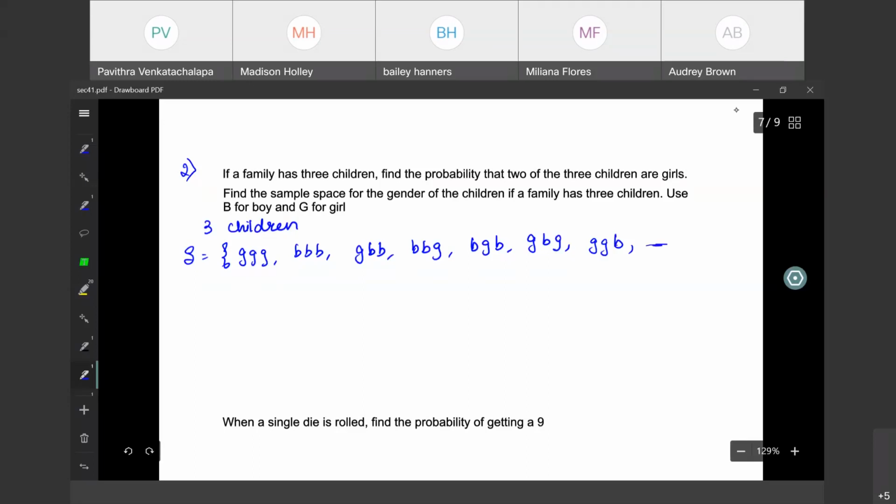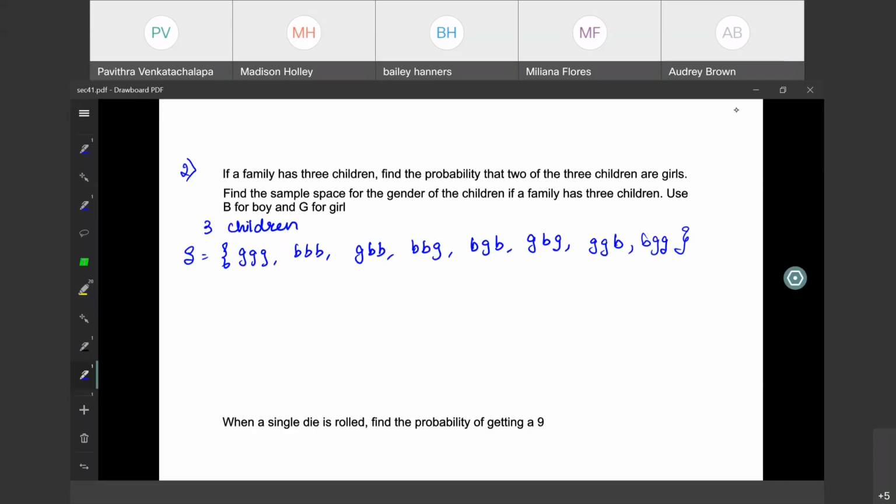There is one way I could write this. What is that? 3 girls, 3 boys, 1 girl and 2 boys, 2 boys and 1 girl, 1 boy and 2 girls.